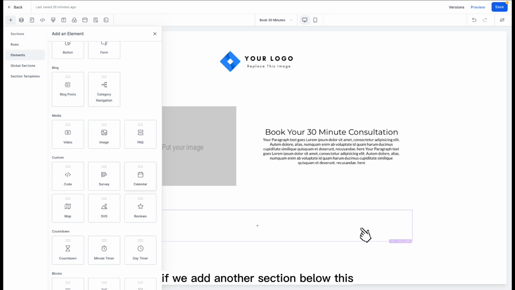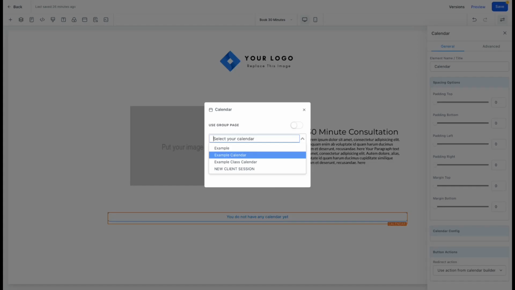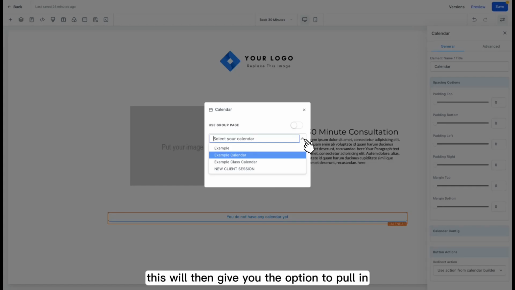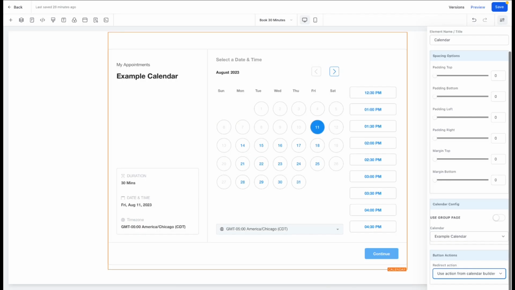If we add another section below this, we can add in the actual calendar. Choose Add Element. On the left, we can choose Calendar. This will then give you the option to pull in any of the calendars you've created. Here we'll choose our example. This is the calendar once it is added in. This allows clients to pick from the available times and the days.